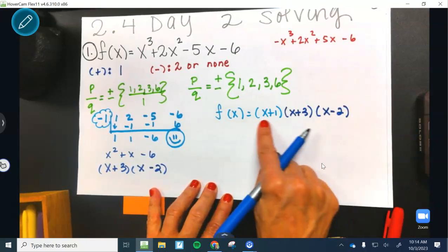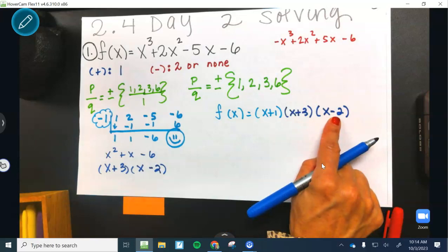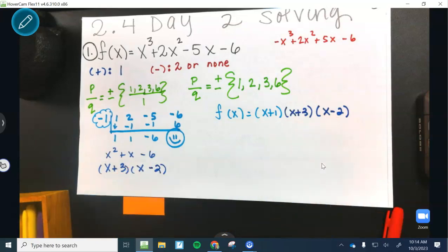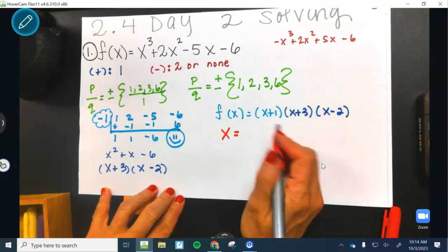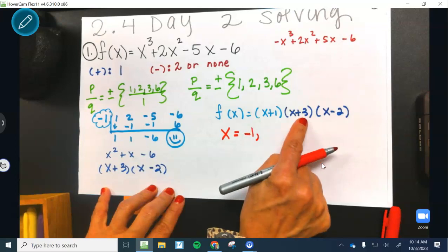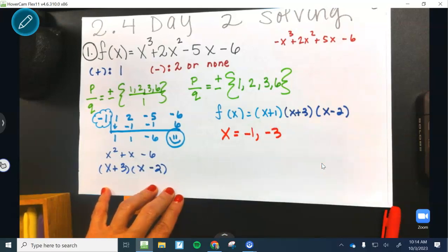Look at your factors. Can I break this down any farther? No. So there's your factored form. Now for the zeros, x equals negative 1, negative 3, positive 2.